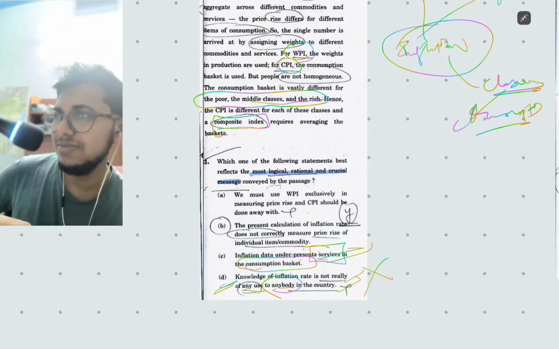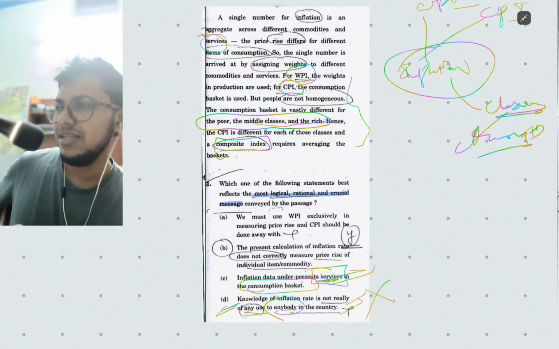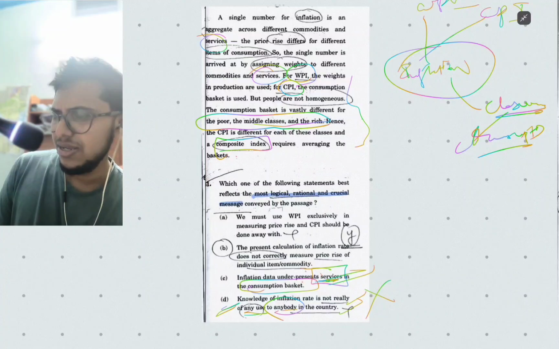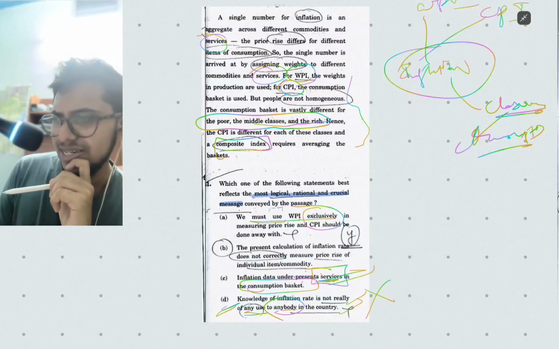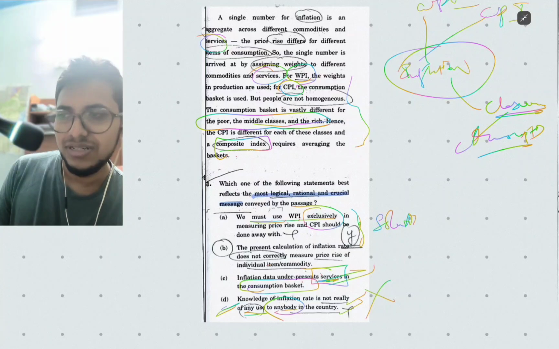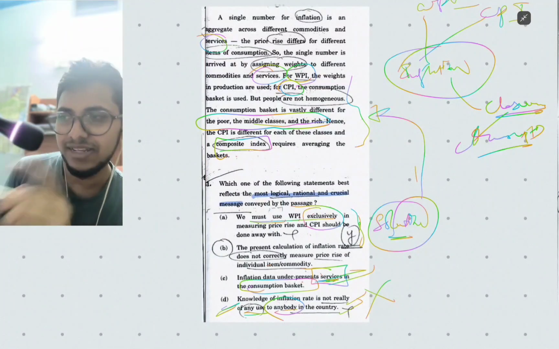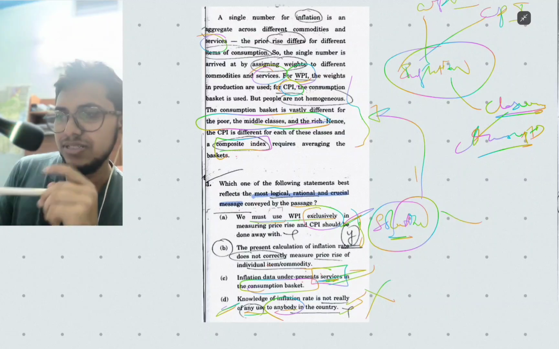In the consumption, service related. Here they represented services, but inside there is no clue related to that. And then we have the first statement, that is we must use WPI exclusively in measuring price rise and CPI should be done away with. As a given solution here, it's going to be wrong.